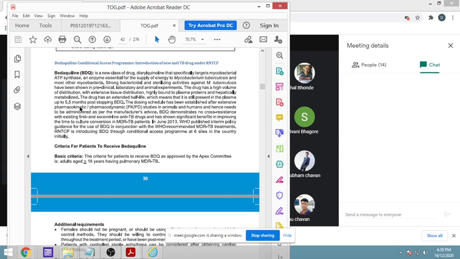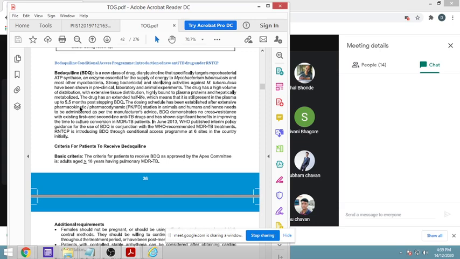It is an enzyme which is essential for the supply of energy to Mycobacterium tuberculosis and most other mycobacteria. It has strong bactericidal and sterilizing activity against Mycobacterium tuberculosis, as shown in various preclinical laboratory and animal experiments. It has a high volume of distribution.